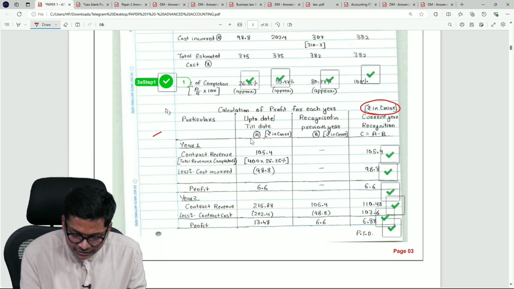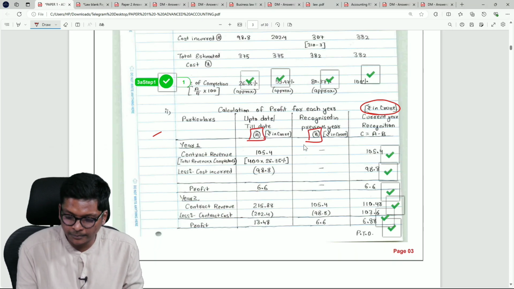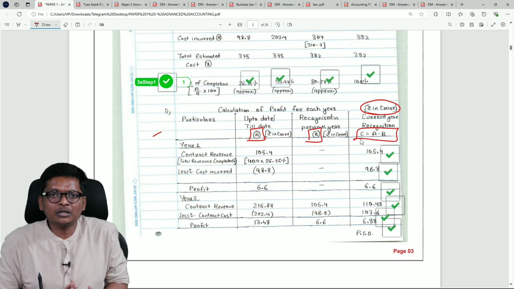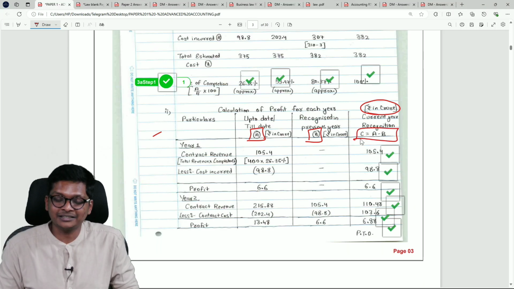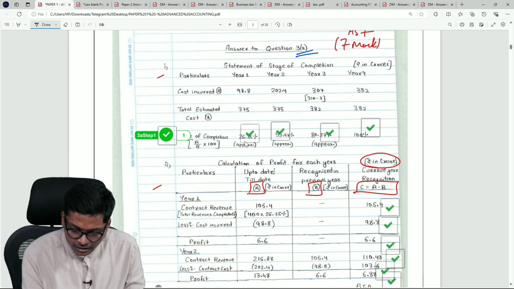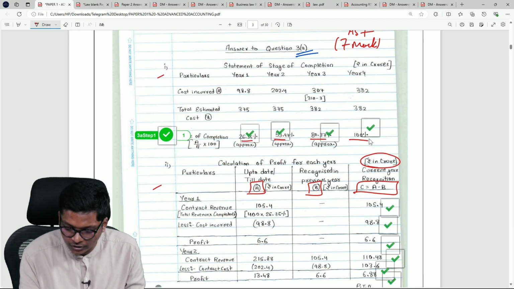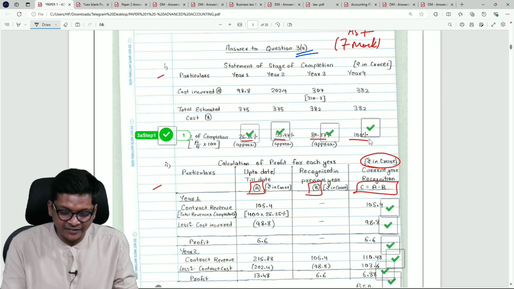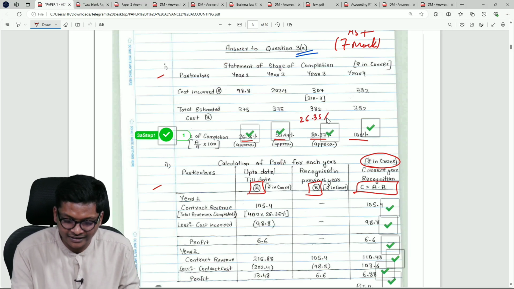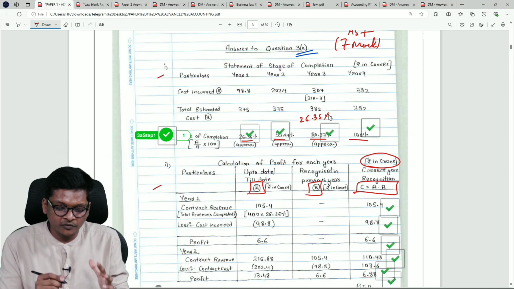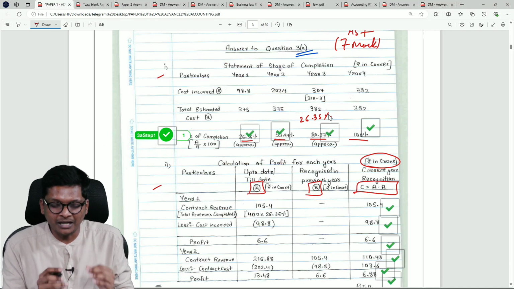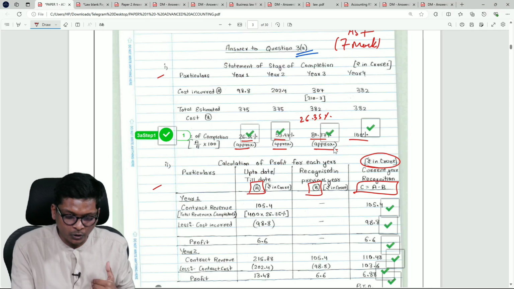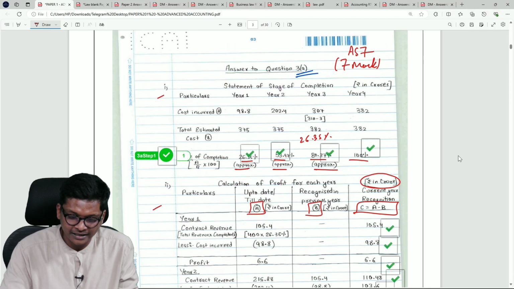Next, this is column A, this is column B, therefore column C is A minus B. Many students don't write that, they assume the examiner will understand. Next, look at this. Percentage you have rounded off to the nearest 2 digits. Sometimes in the class itself you will fight: sir, I got 26.35, he got 26.42. So the student was very smart and wrote approx. Examiner, you fight if you want. This is what I got, approx, based on the calculator.